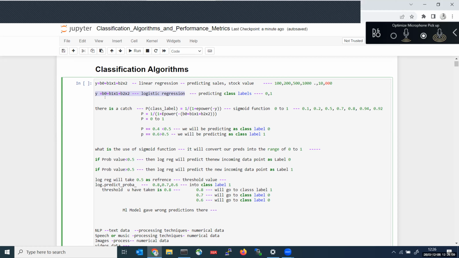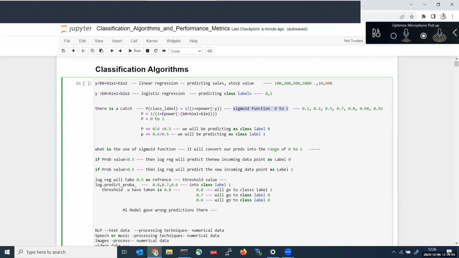The only difference is that whatever output we are getting from this y will be passed over to the sigmoid function. For this sigmoid function, we have the formula 1 divided by 1 plus e power of minus y. This y is nothing but beta naught plus beta 1 x1 plus beta 2 x2, like this. We have already seen this formula and how the sigmoid function works. This is the major difference between linear regression and logistic regression.